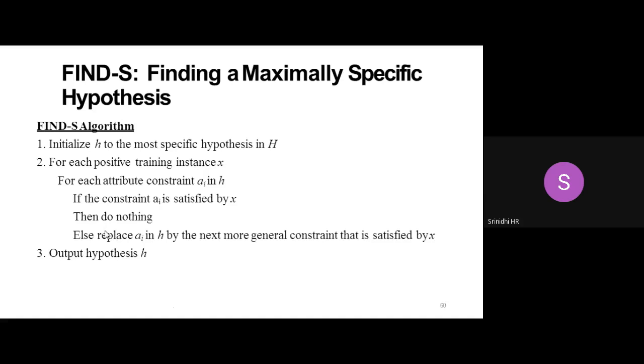Let's imagine a situation. We have an algorithm to solve this particular problem. The name of the algorithm is the Find-S algorithm.